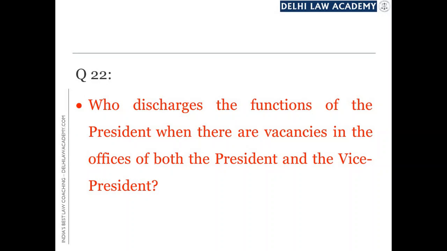So at that point of time, the President's office was vacant because the sitting President had expired, and the Vice President's office became vacant because the sitting Vice President resigned to contest the election of the President. So who should discharge the functions of the President in such a situation? This is the question, and the answer is available in Article 70 and a law passed under that article.